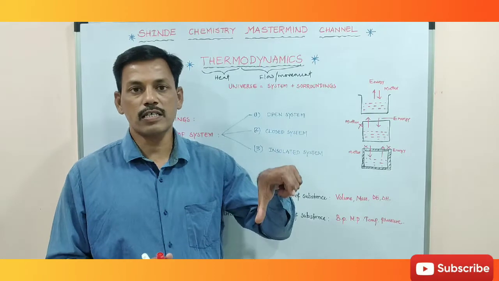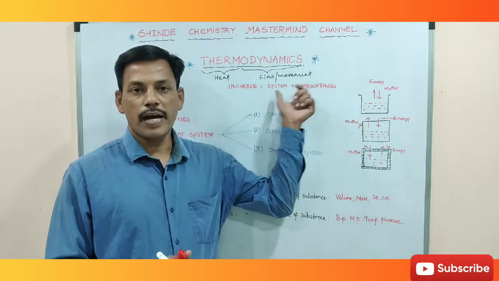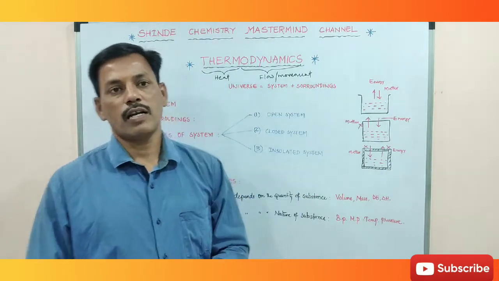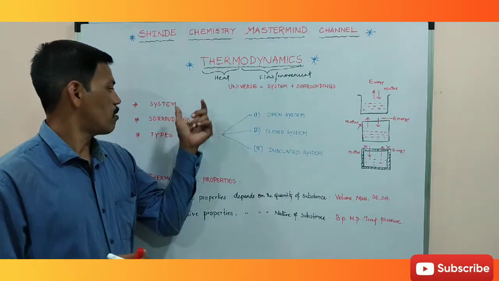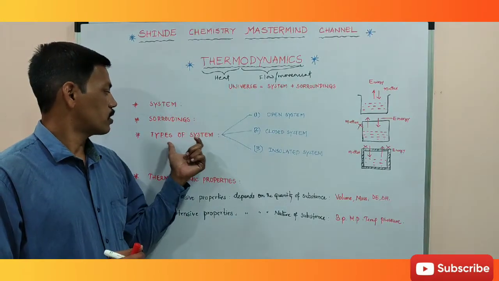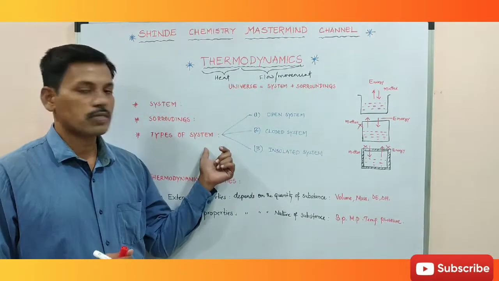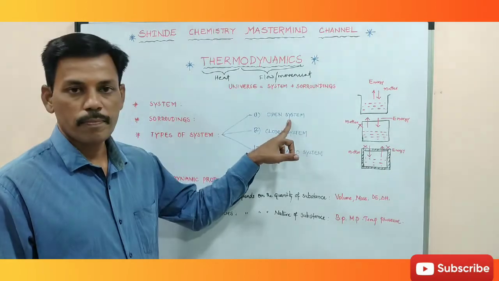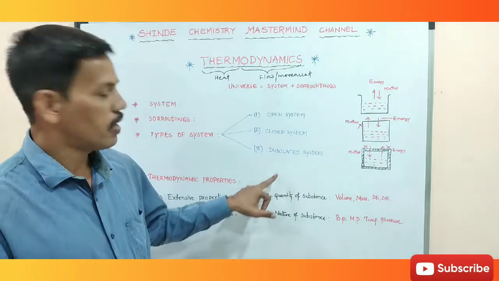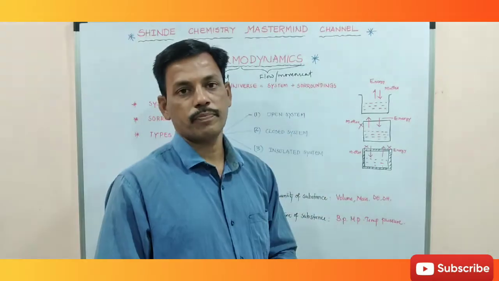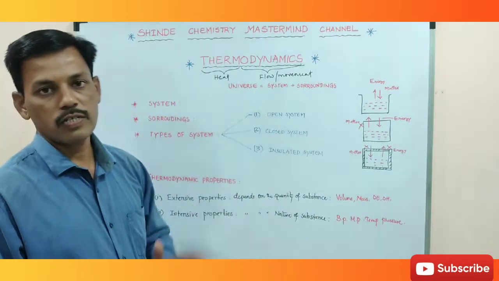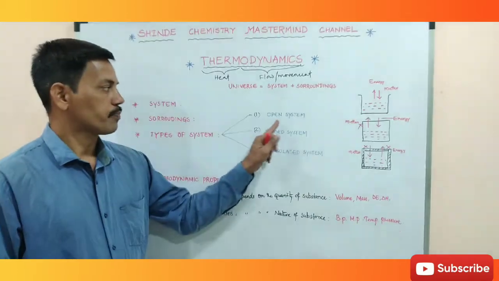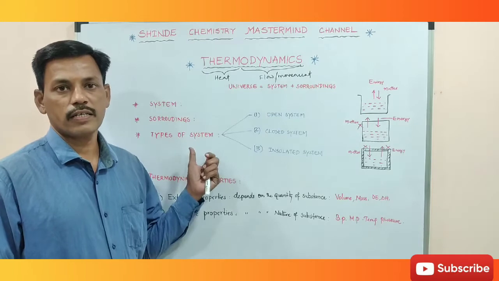So in the universe we have system and surroundings. Next we come to types of system: open system, closed system and insulated system.